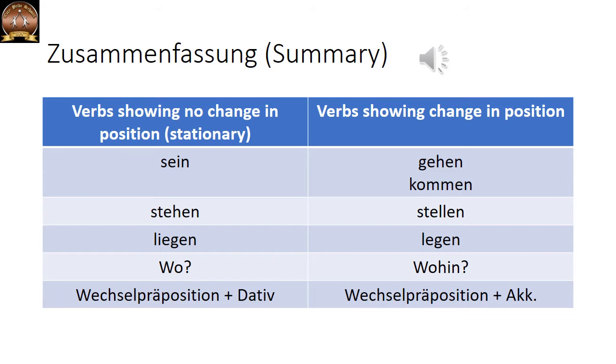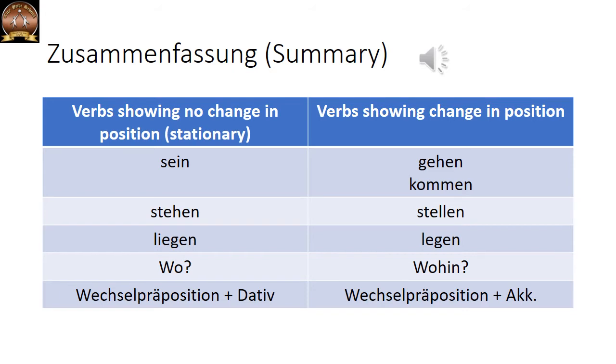For stationary verbs we usually use sein, stehen, liegen. And for change in position, the verbs that we usually use are gehen, kommen, fahren, stellen and legen. All these show a change in position.